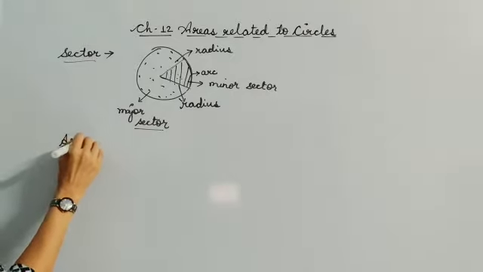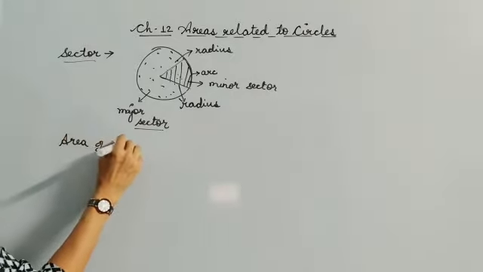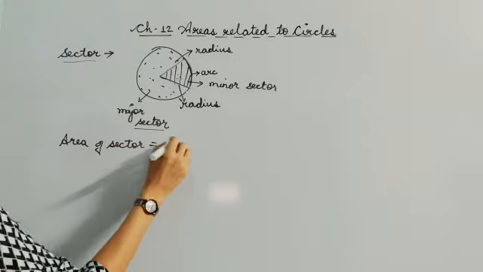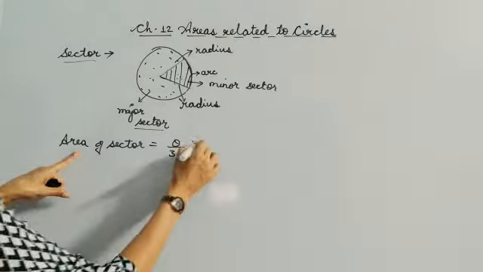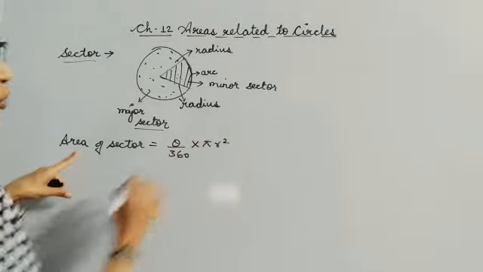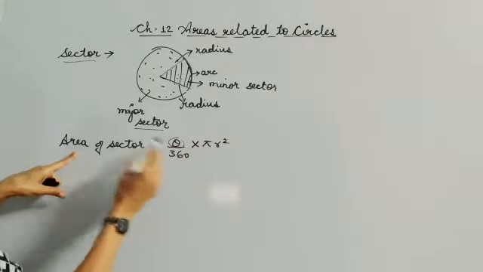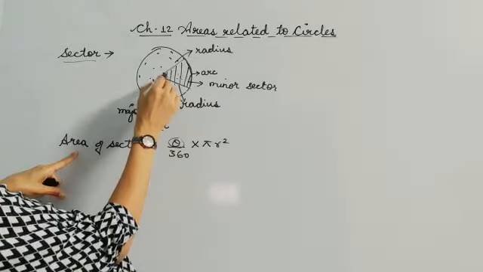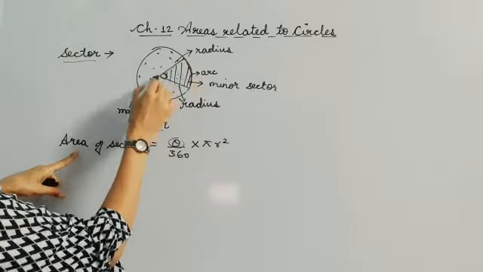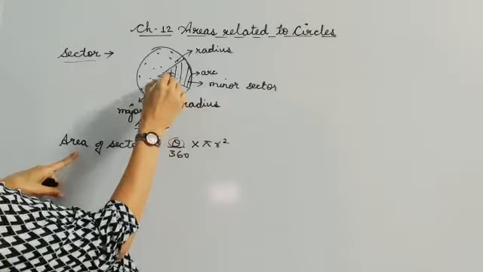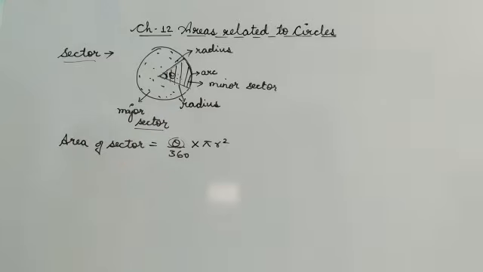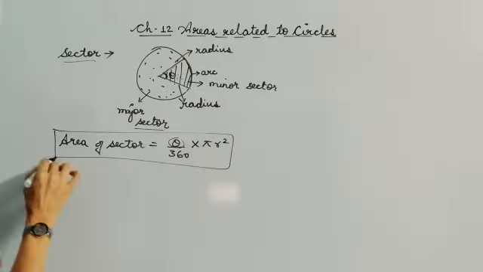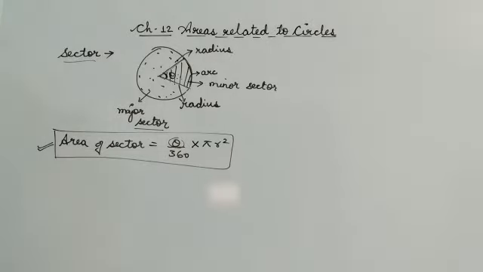So if you want to find out area of sector, then the formula for it is theta by 360. Since I am dealing with area, so I will be writing here pi r square. Now what is this theta? This theta is the angle made by these two radii. So whatever theta will be given to you here, you are going to write it here and you are calculating the area of sector by this formula. So this is an important formula which you need to remember for this chapter.